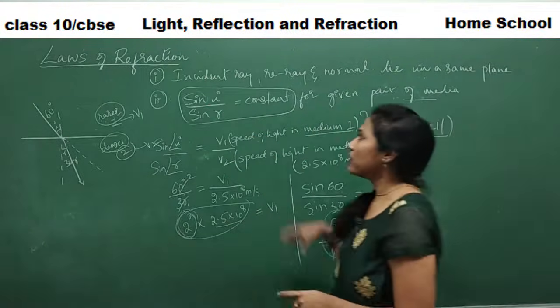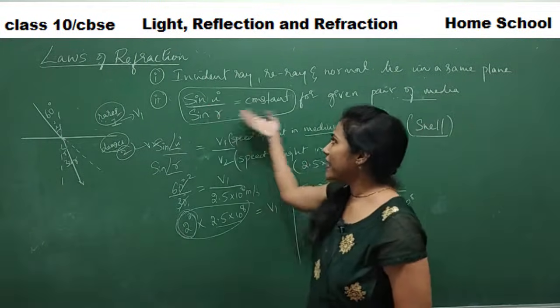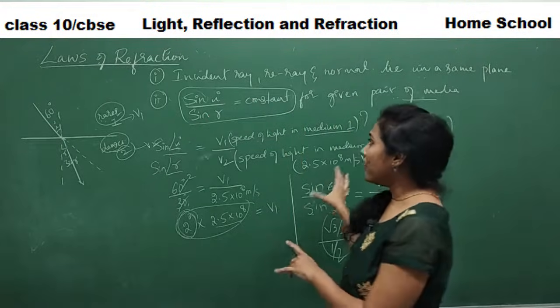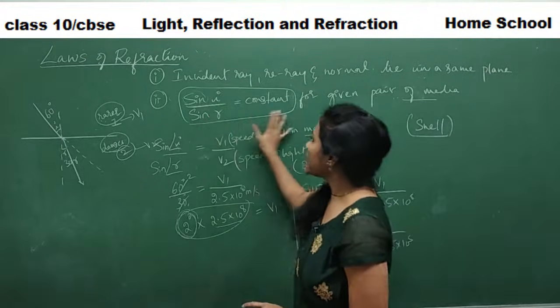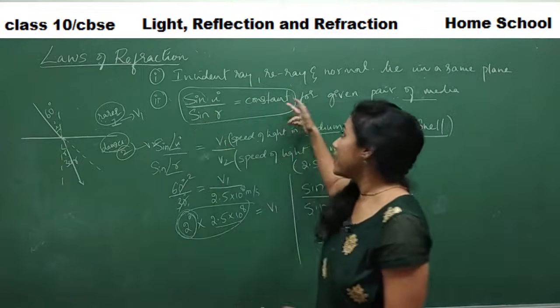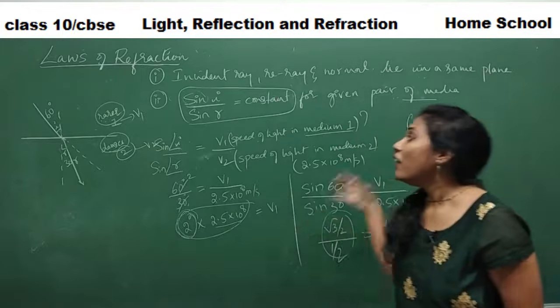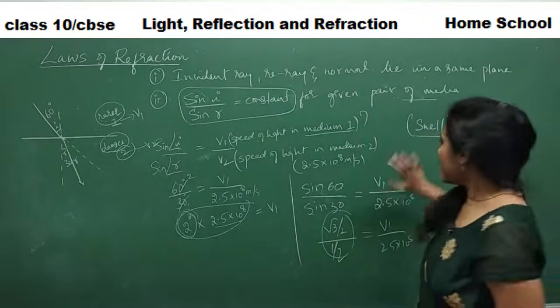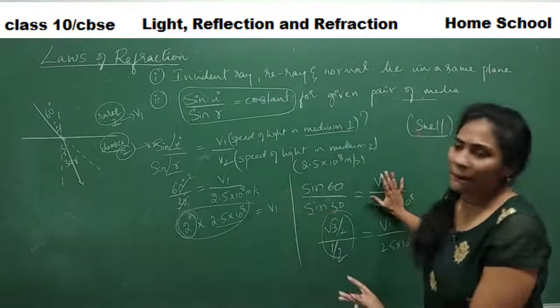So that's how it has become sin I divided by sin R. Now let me explain how the ratio of sin I and sin R is constant, and what this constant means. All that we will see. All this is not necessary to remember, guys.